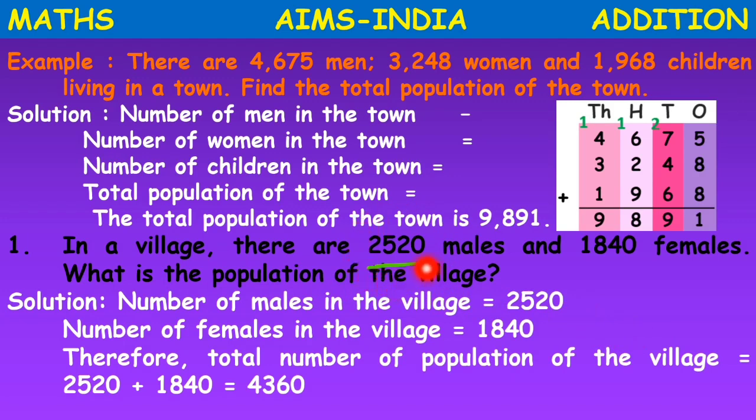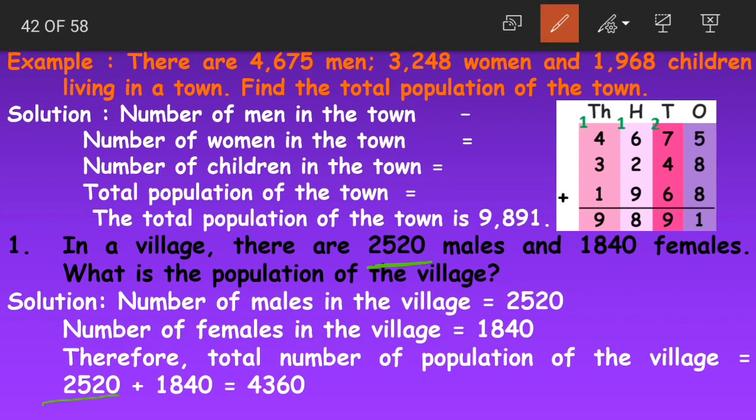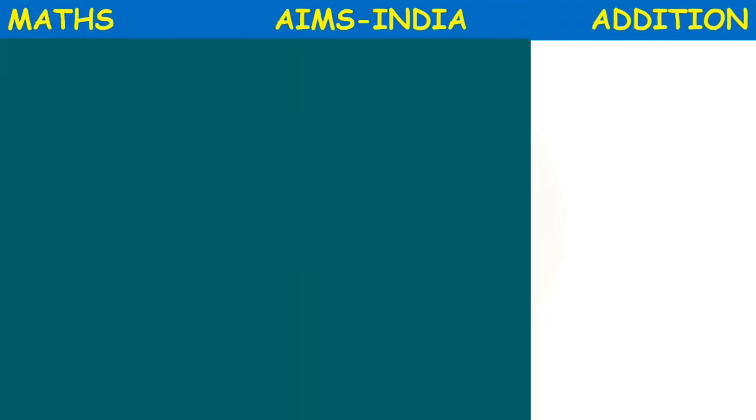We find out by adding the number of males and females. 2520 plus 1840 is equals to 4360. Now this number we got here, 4360, is the total population of the village. Clear, students? Okay.